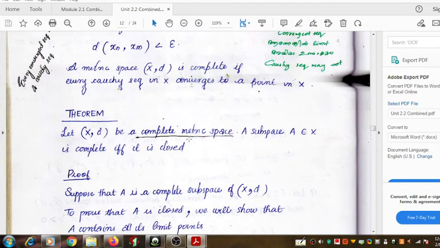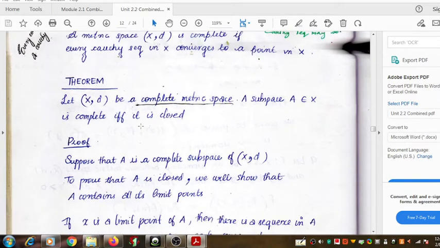It is given that it is a complete metric space, and then we think about a subspace. We choose a subspace of the complete metric space. Let A be a subspace of the complete metric space. That subspace is complete if and only if it is closed.